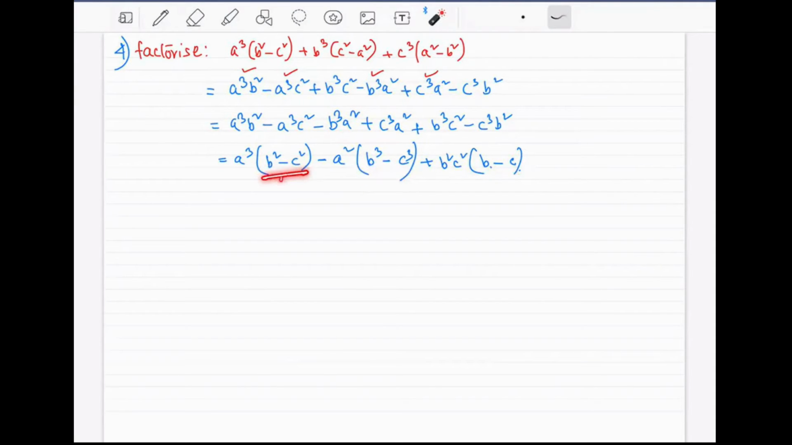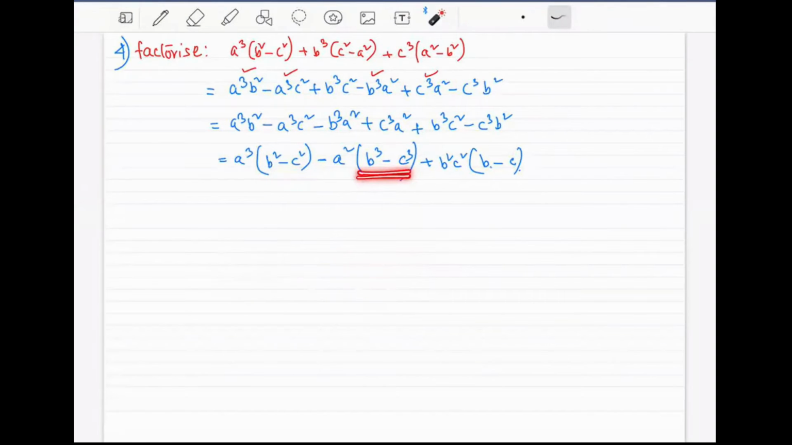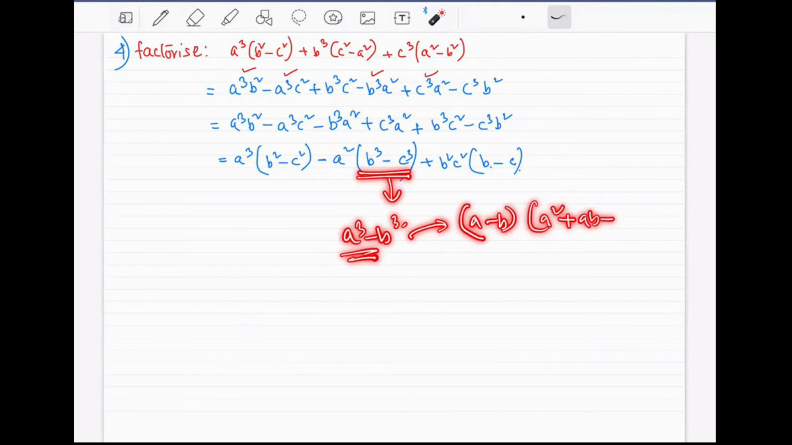In this one, I'm going to break it down using the formula of a square minus b square is equal to a plus b whole bracket, a minus b whole bracket. In case of b square minus c square, the formula will look like this, right? b plus c whole bracket, b minus c whole bracket. Similar thing here, for this one, we are going to use the formula of a cube minus b cube. I have given the formula yesterday. If you forgot, you can look it up in the WhatsApp group. I think Sar has posted it there. This will be a minus b whole bracket, a square plus ab plus b square.